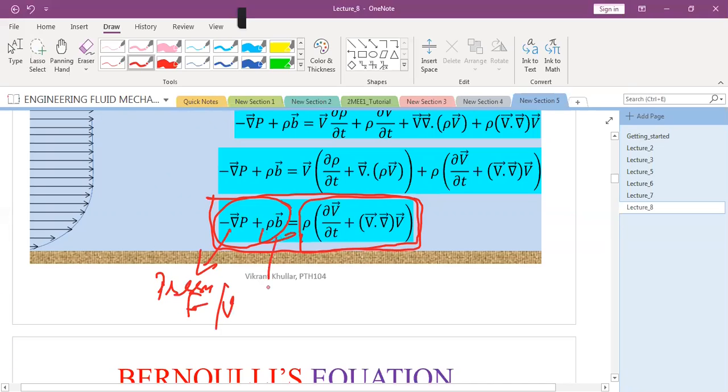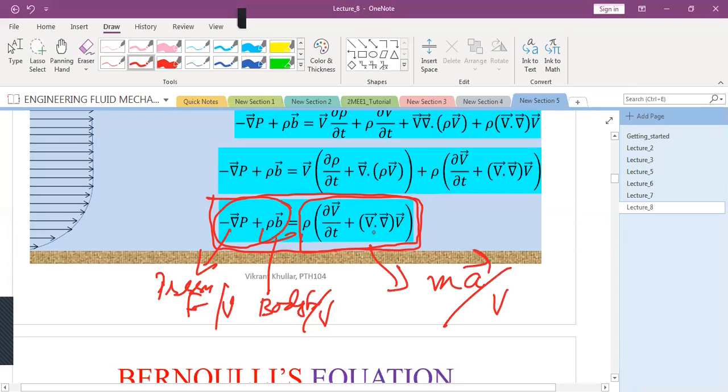This is the body force per unit volume. This is the mass times acceleration per unit volume. So this is simple Newton's second law, nothing more than that. Although represented in a much more complicated manner, because in terms of fluid, we cannot assign a single velocity to a fluid. We need to have these u, v, w components and all that stuff.